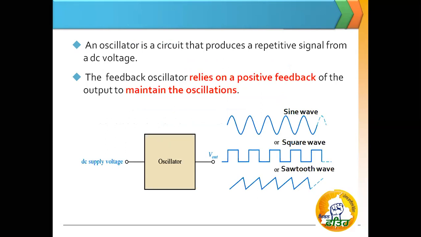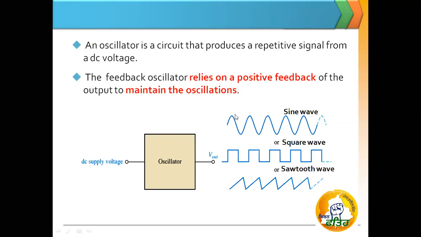Next, an oscillator is a circuit that produces a repetitive signal from a DC voltage. The feedback oscillator relies on positive feedback. This is the main part, which means an oscillator is a type of feedback amplifier, but instead of negative feedback, it has positive feedback. So an oscillator is nothing but a signal generator. We can say that a feedback oscillator relies on positive feedback of the output to maintain the oscillations. This is a very important term, positive feedback. We cannot generate oscillations by giving negative feedback to the amplifier.